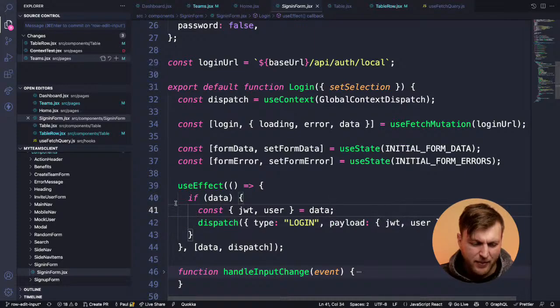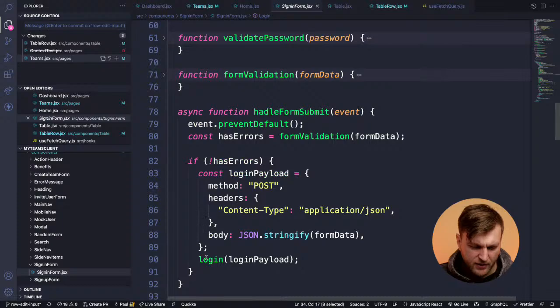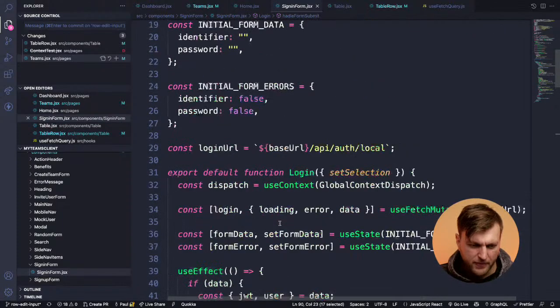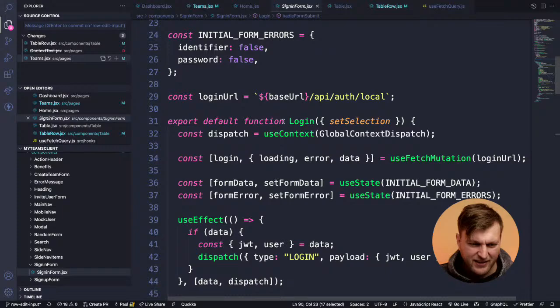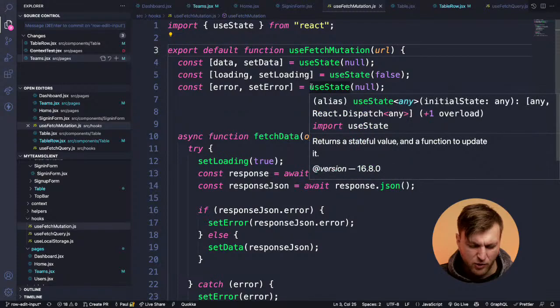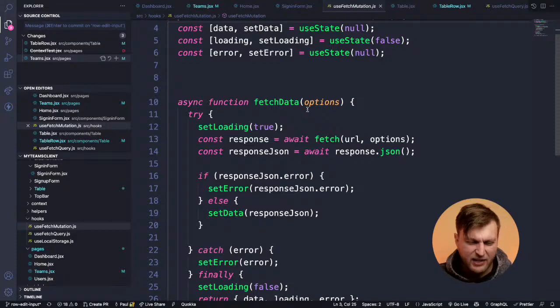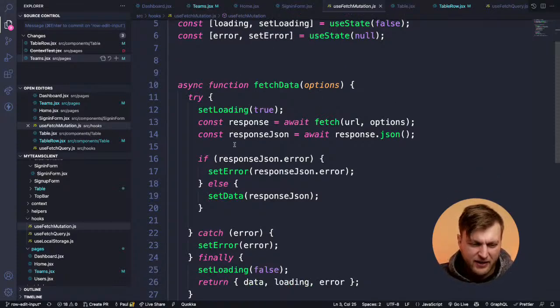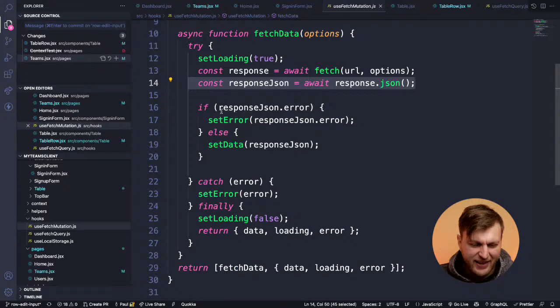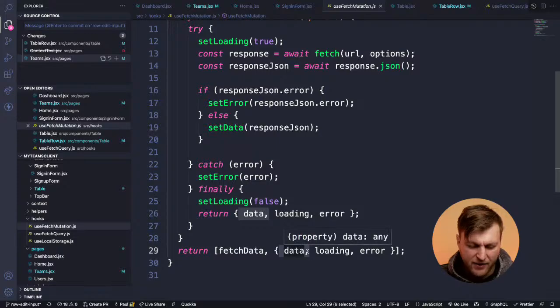So when I get the data back, it's coming back from my hook. You see login right here is what I called my custom hook. When you pass the data, it goes into the use fetch mutation hook. This is a custom hook, and you could have done it all in that file. I just decided to be a little bit fancy. It's not that fancy, but just trying. Basically, it does the fetch request, gets the data back, and returns that data. That data will have the user ID and the JWT token.